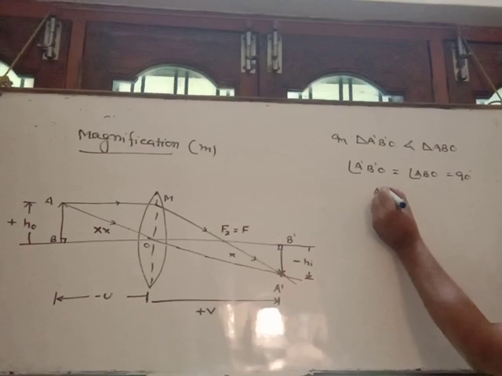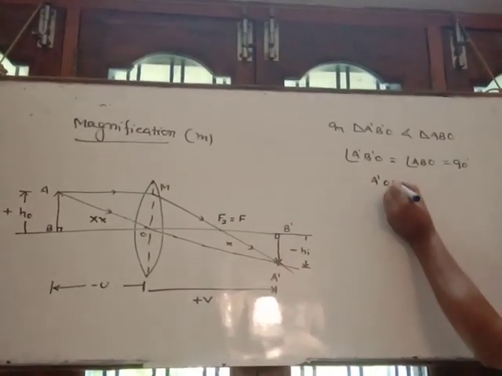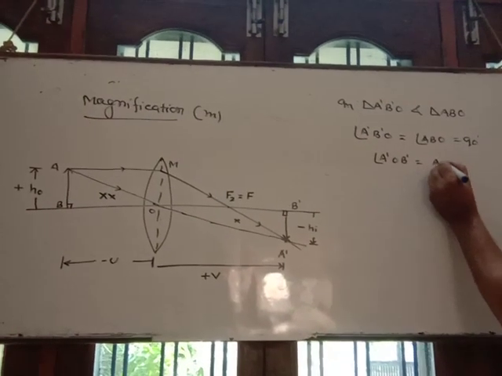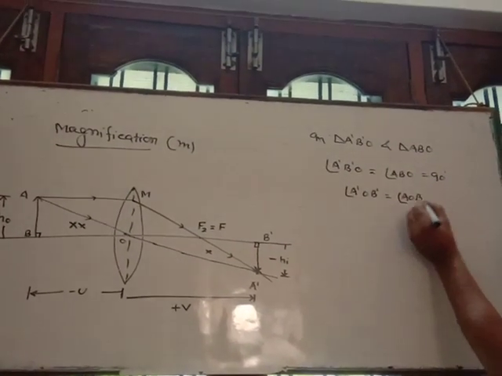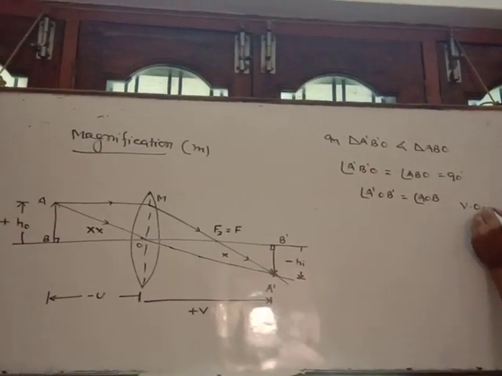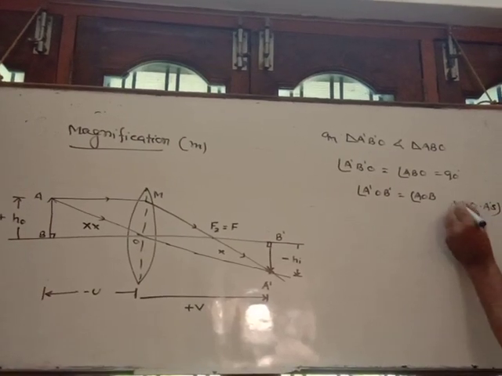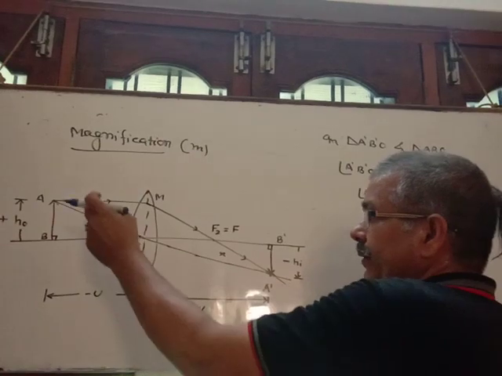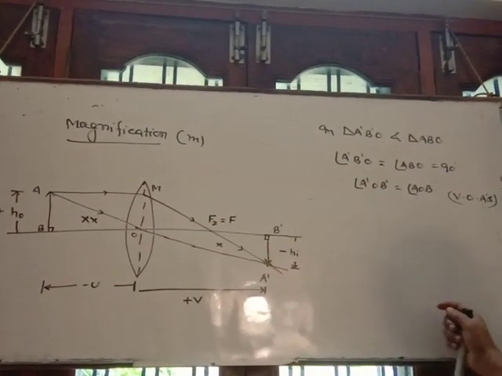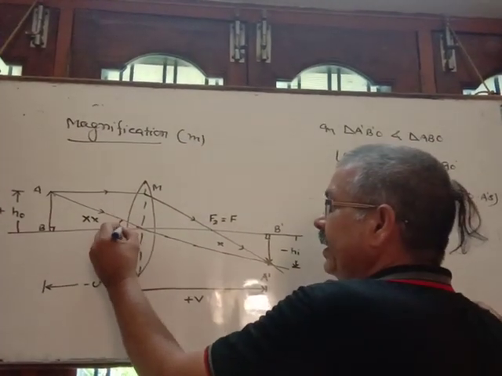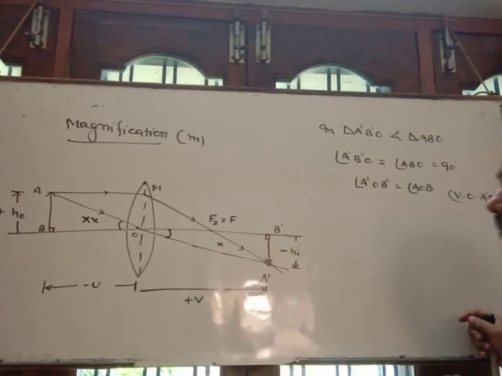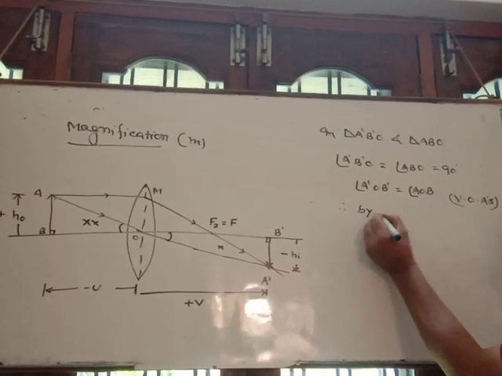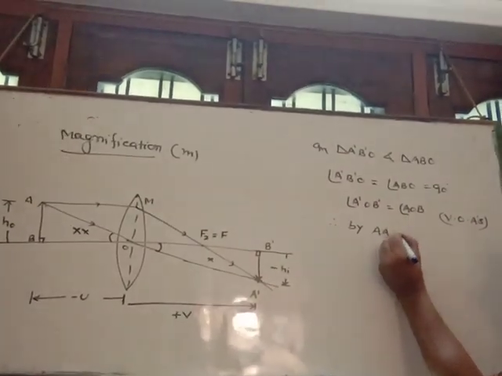Angle A dash O B dash is equal to angle AOB, as both are vertically opposite angles. In any two triangles, if two corresponding angles are the same, then by angle similarity both triangles are similar.